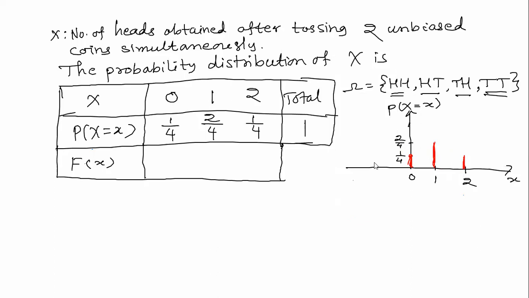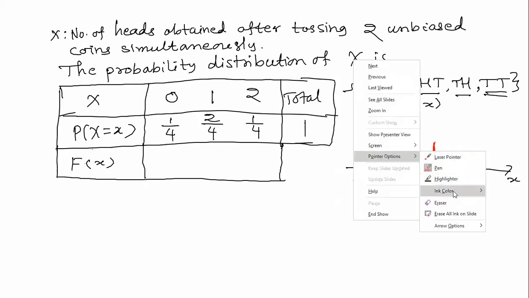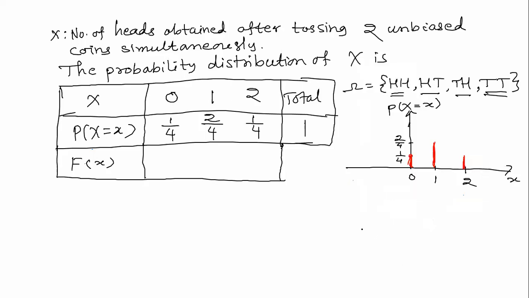Now I will be drawing the graph of the probability distribution function also, but before that I have to consider some properties of this probability distribution function. Those are applicable in case of discrete as well as continuous type of random variables. See, the distribution function is also called the cumulative distribution function. Already we have seen frequency distribution, meaning class interval and frequencies, in case of data analysis during our first 2-3 lectures.